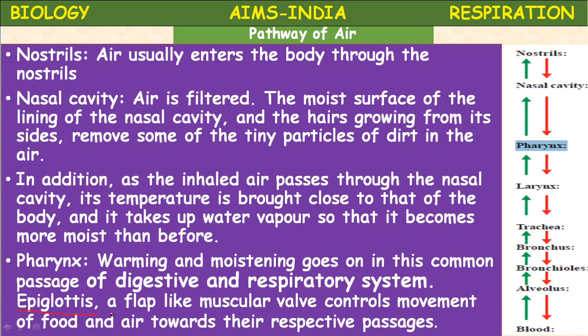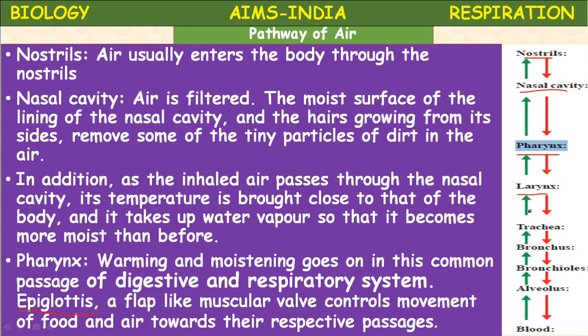Okay, so you see the passage here. The external air enters into the nostrils. In the nostrils the air gets filtered, because some hairs are present there, and then in the nasal cavity the air is totally filtered and passes to the pharynx, where the mucous membrane is present. It also cools the air which enters, and then the larynx. Next part we are going to see.